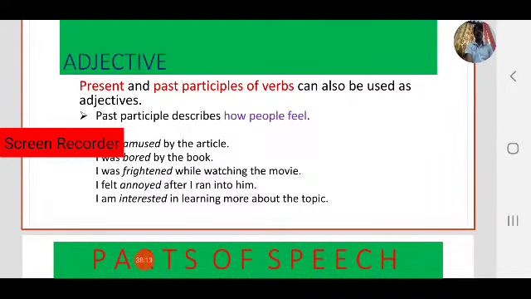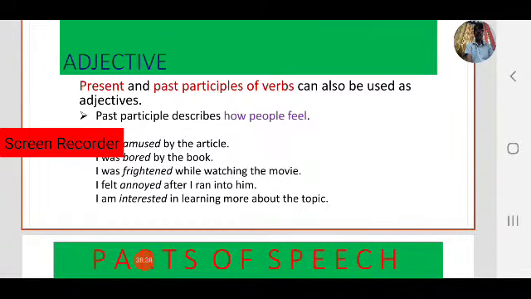How do I feel? Amused. That is an adjective, my feeling. I was amused. I was bored by the book. By reading the book, I feel bored. It was my feeling. I was frightened while watching the movie. What was my feeling after watching the movie? I was frightened while watching the movie. While watching the movie, I felt frightened.